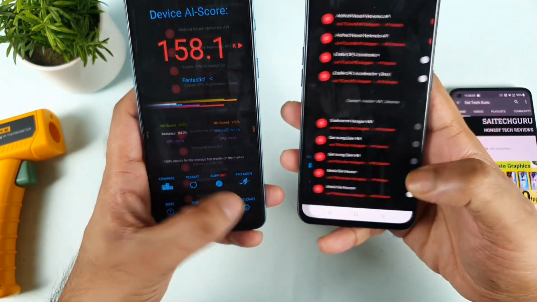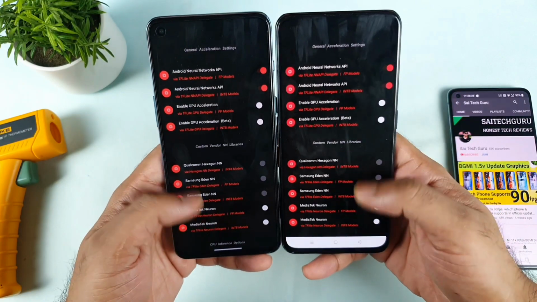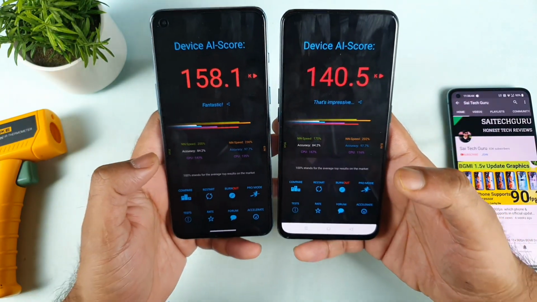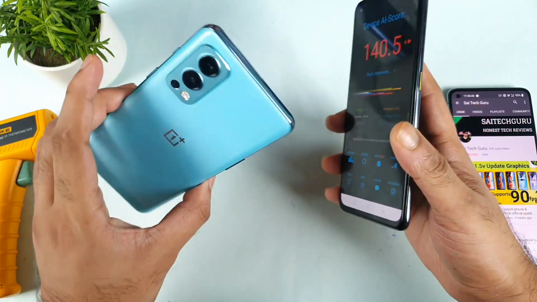And I'm trying to use the same kind of settings during this process of demonstration. As you can see, exactly the same settings, nothing got changed, everything is pretty much the same in both phones I'm trying to use. And this is a quick comparison, friends, between the scores of the OnePlus Nord 2 versus the Realme X1 Max.